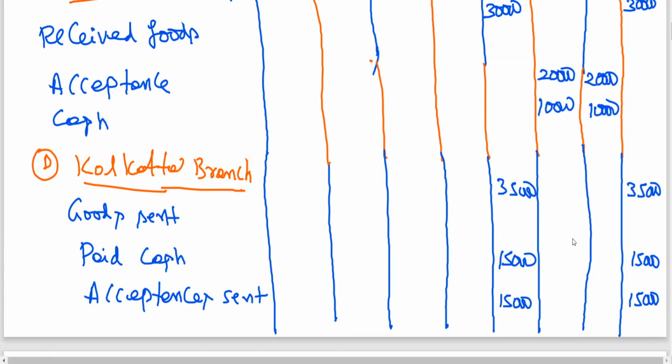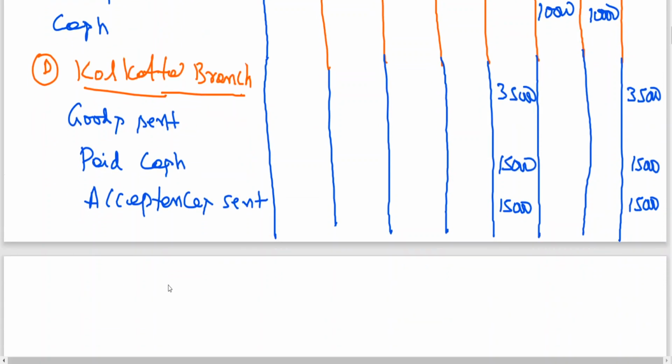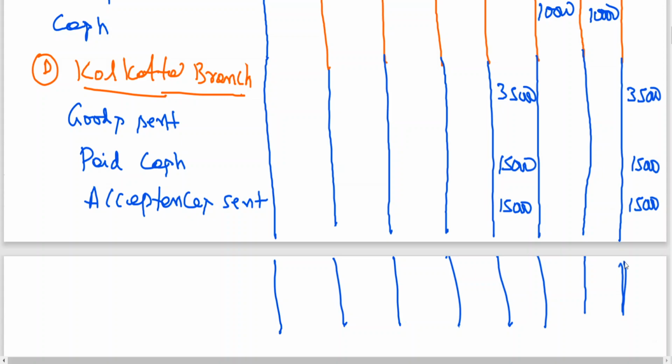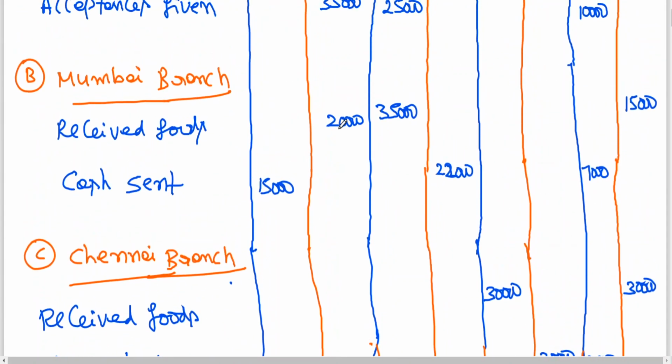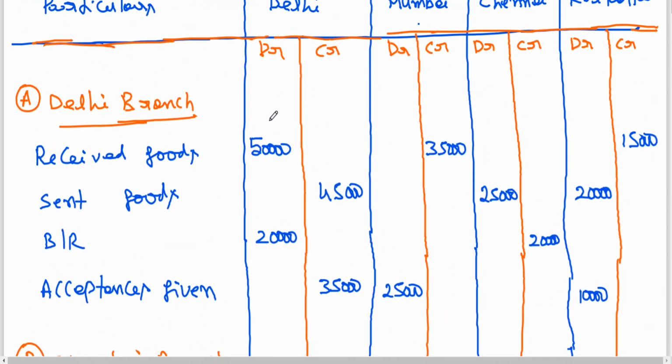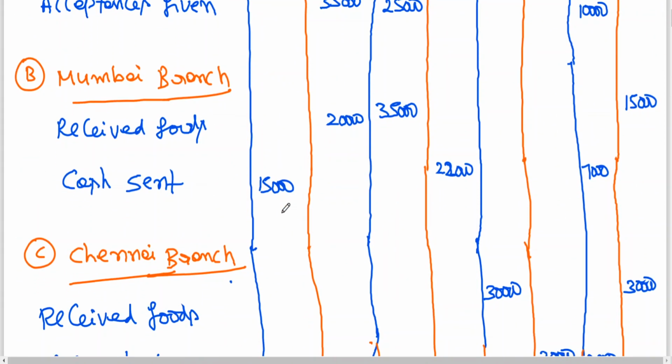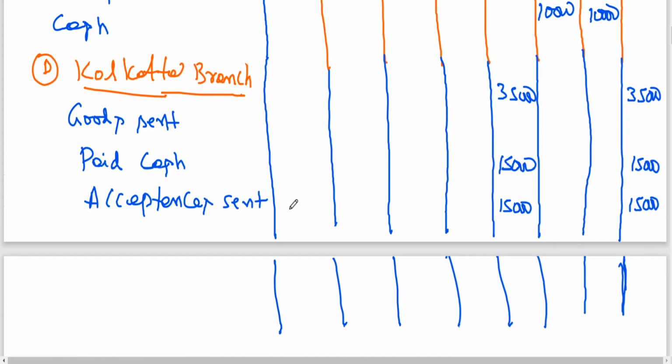Now, like this, after completion of this, what we do, we go for total of debit and credit. Okay, let us go for debit first. Here 70, 85,000 debit.